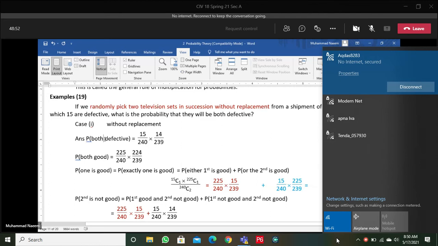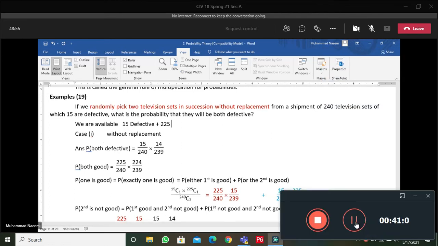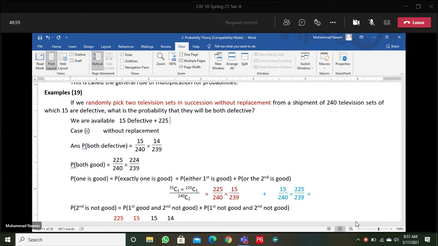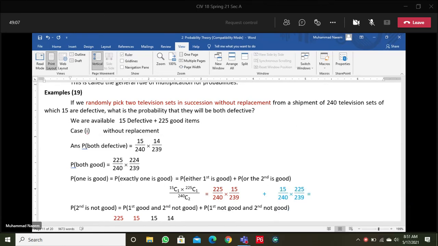225 non-defective. Defective means good items. 15 defective items plus 225 good items. In this way, we have a total of 240.